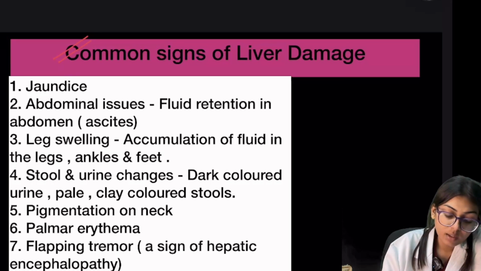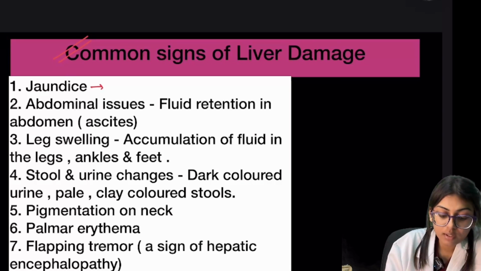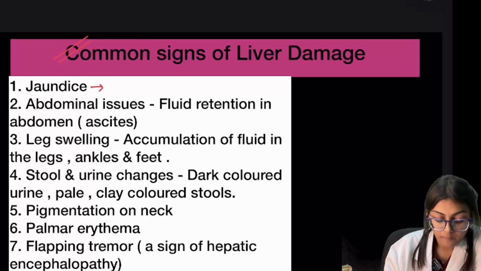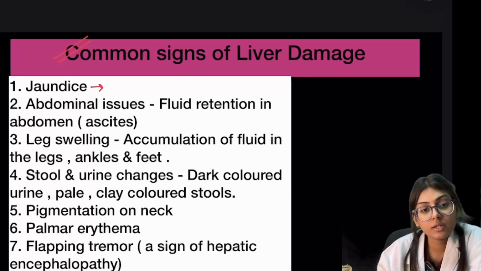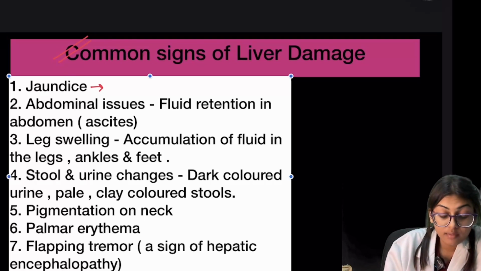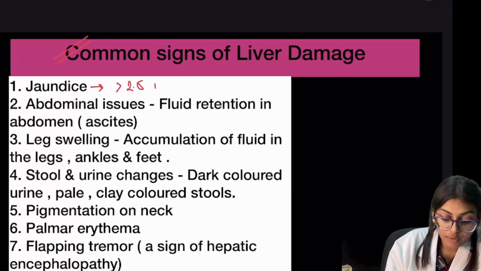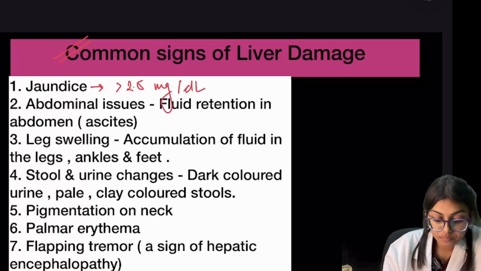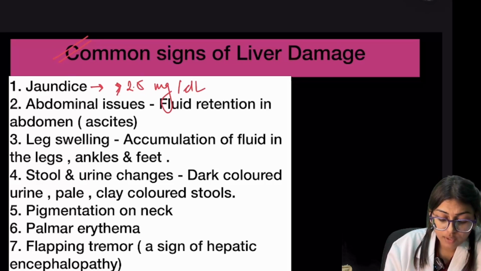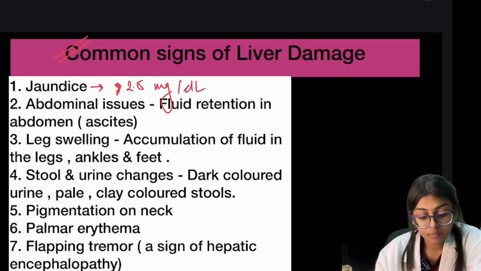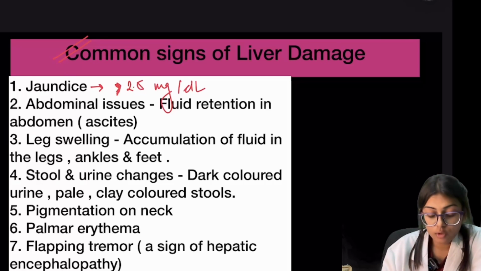Like we can see in a patient. First is jaundice. Jaundice we can see in the sclera, a yellow discoloration of the sclera. If the serum bilirubin level is more than 2.5 milligram per deciliter, then it will be seen in the sclera of the patient as yellow discoloration.